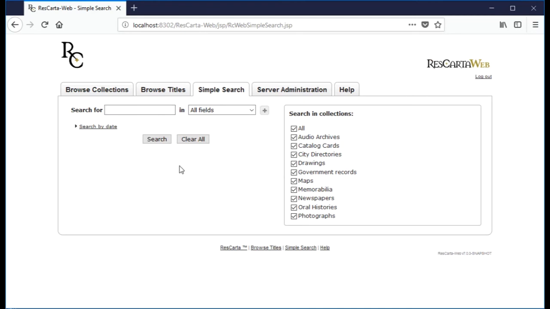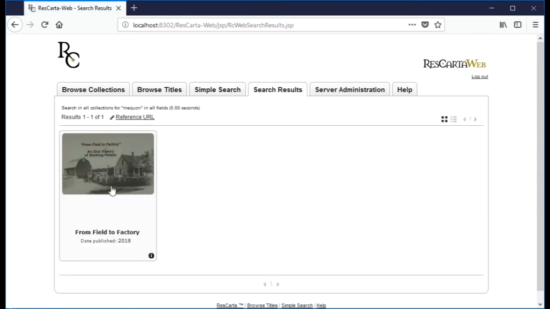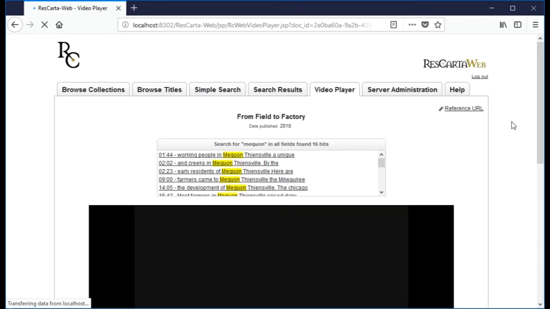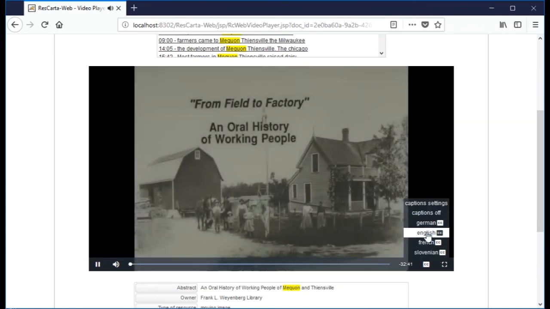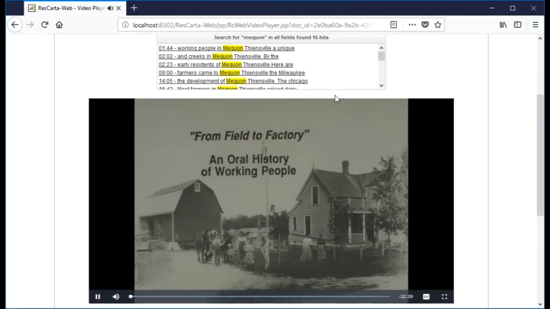So let's go do a search now. Type in Mequon. Search. Only finds one because it's a very small collection. But here's all the words. It says Mequon. And as we go here, go back to English so you can see that it's doing it.